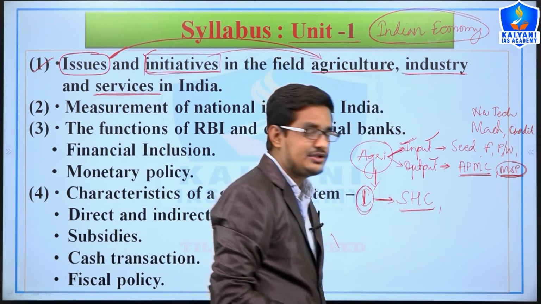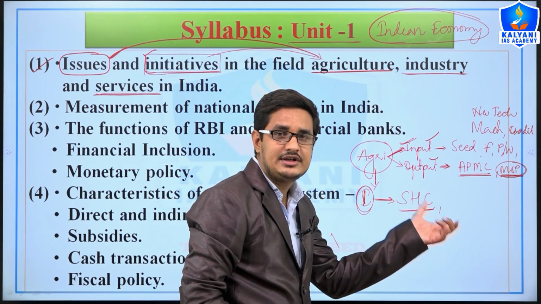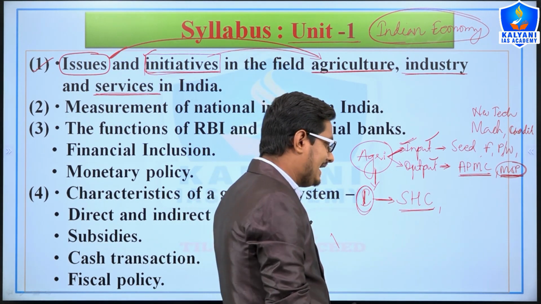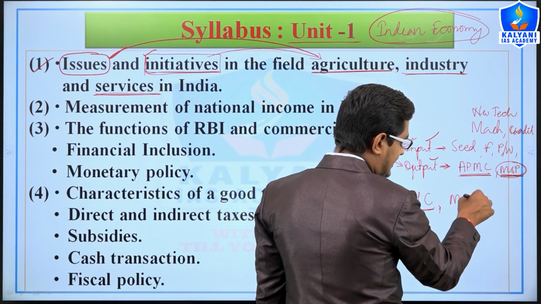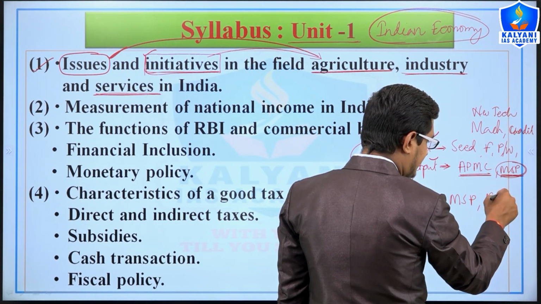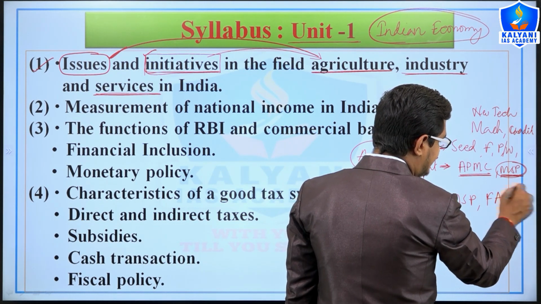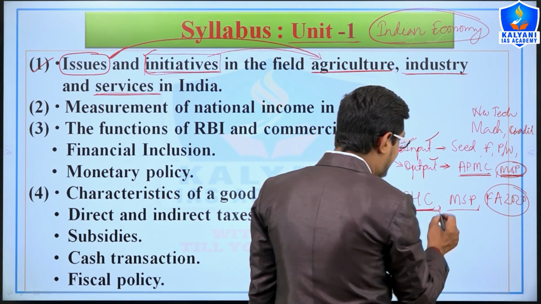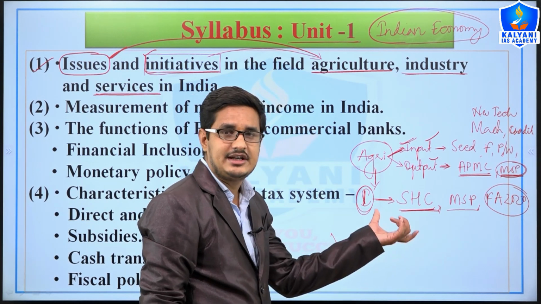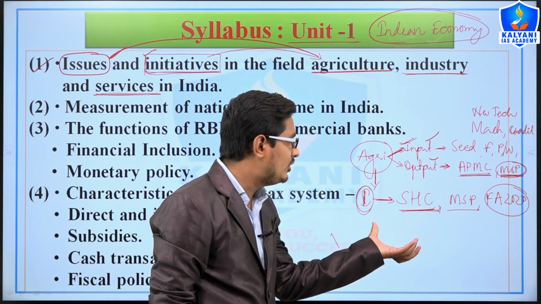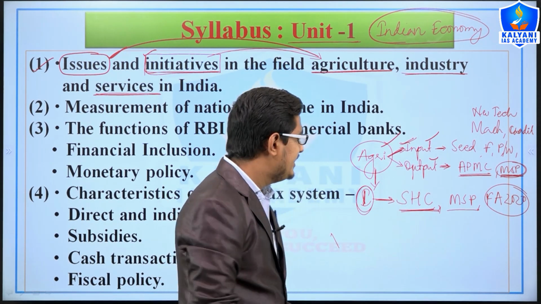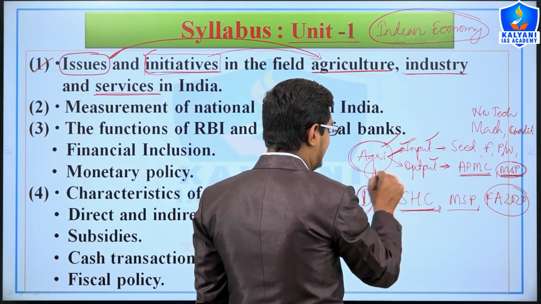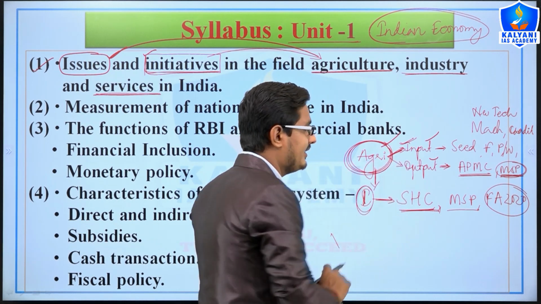To control the usage of urea, the soil health card scheme was launched, and now you know about MSP and the Farm Acts of 2020. So these are the initiatives taken by the government to solve the issues of agriculture. In this way we will cover the agricultural syllabus very extensively, right?